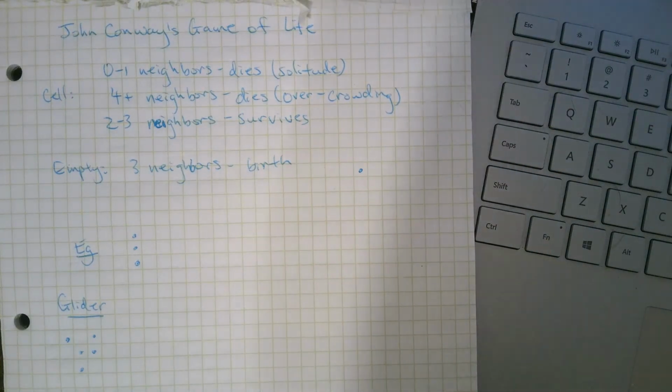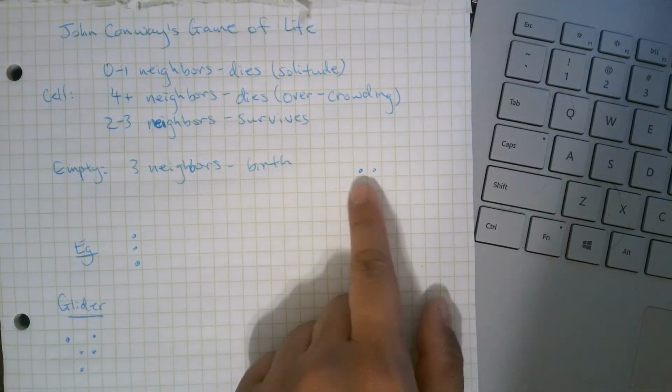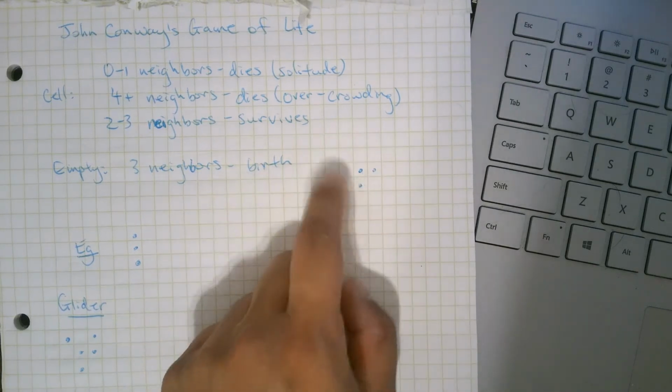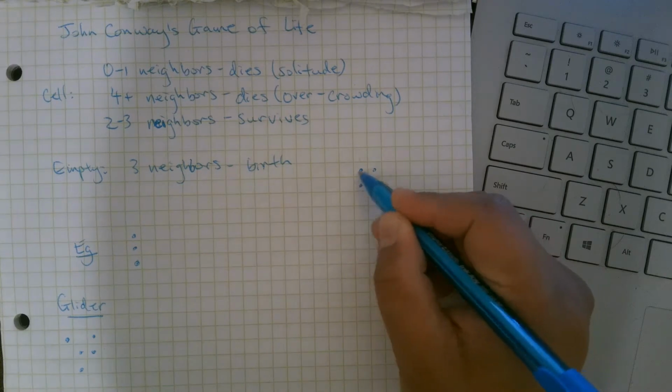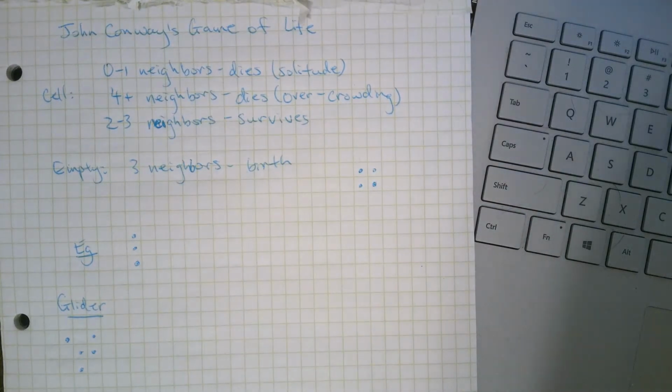So for example, if we look at this one, all 3 of these will survive. This one has 2 neighbors, will survive. This one has 2 neighbors, this one has 2 neighbors. And this empty cell has exactly 3 neighbors, so there will be a birth. So that's how it works.